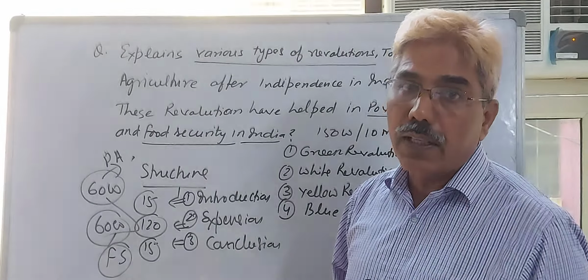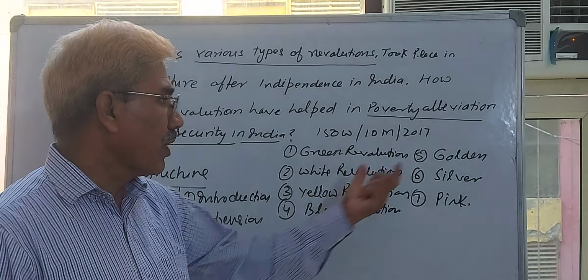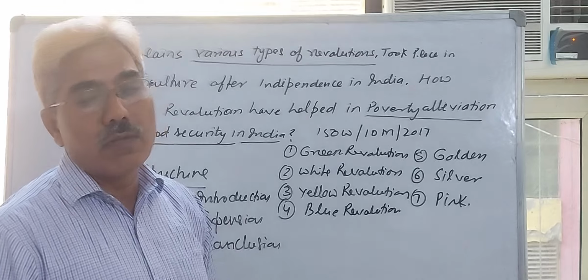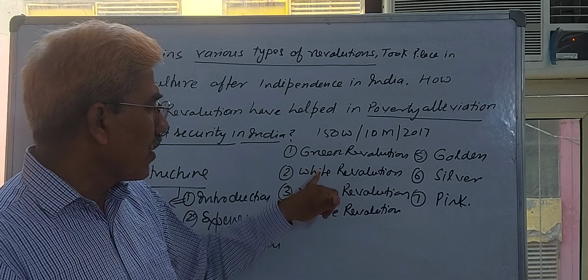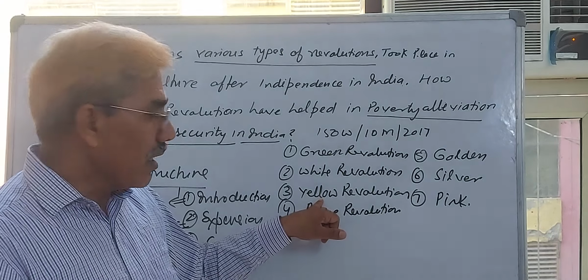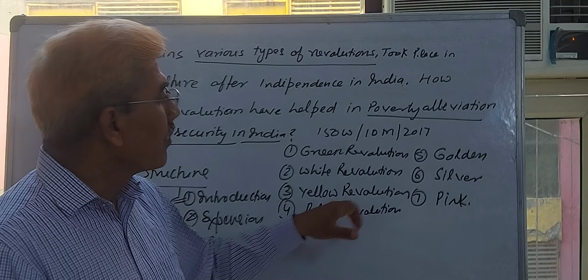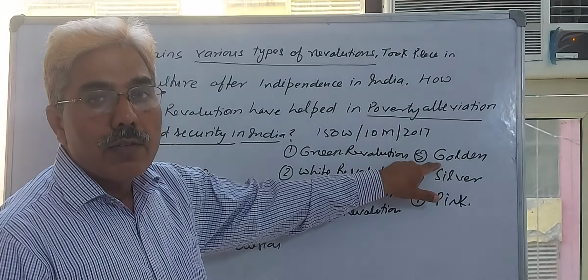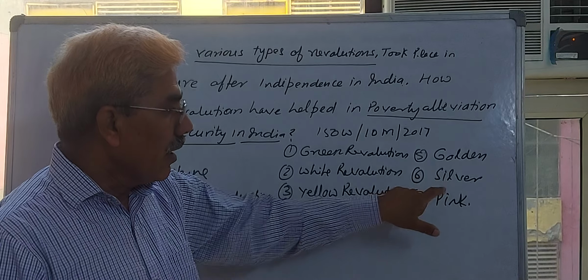As you know, after 1947, the Government of India introduced 7 revolutions in agriculture, namely Green Revolution, White Revolution, Yellow Revolution, Blue Revolution, Golden, Silver and Pink Revolution. If you are thinking about the focus areas: food grain production, milk production, oilseed production and productivity, fish and aquaculture production, vegetable, fruits and honey production.